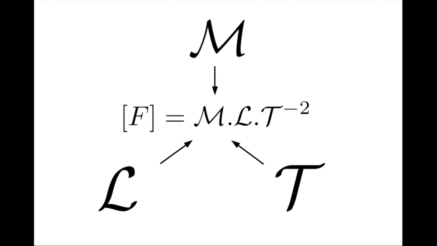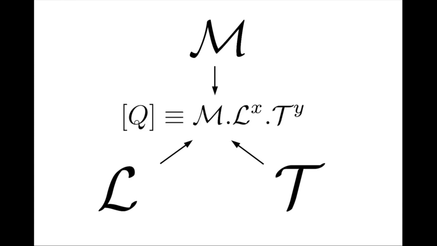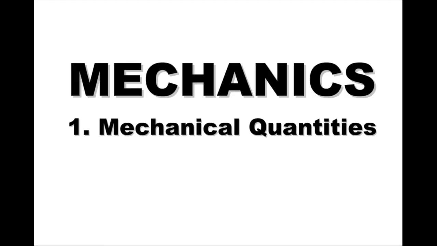Instead of considering just the force, in this video we will wonder about any mechanical quantity Q that can be built from a mixture of matter, space, and time. For one measure of mass, we can imagine different results depending on the values of x and y, the proportions of space and time. If the dimensions of Q can be written in this way, from one measure of mass and x measures of length and y measures of time, then we will say that Q is a mechanical quantity, or a mass-carrying quantity.